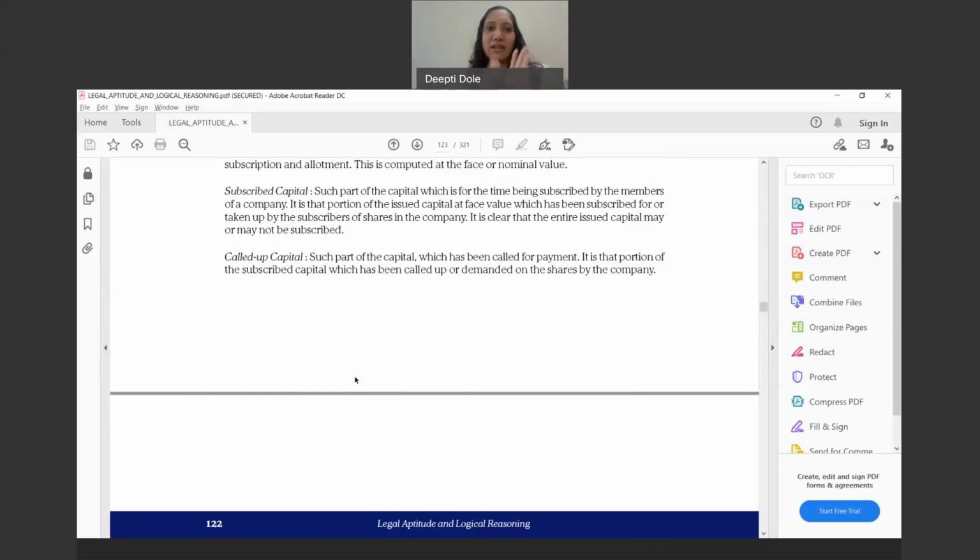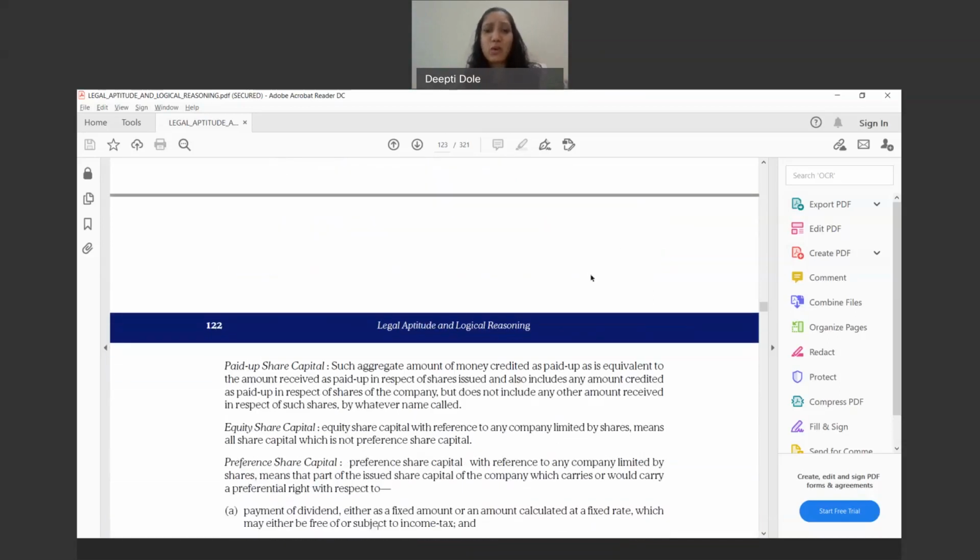They will say, okay, we require only 300 rupees now, and the balance you have to pay after 6 months or so, or the timeline which the company decides. So it is that portion of the subscribed capital which has been called up or demanded on the shares by the company. Paid up. Now, what is paid up?